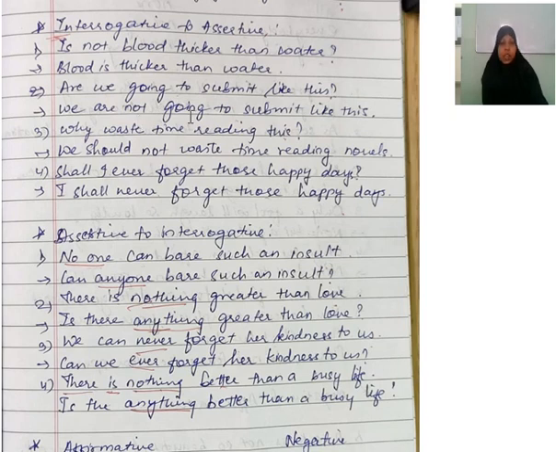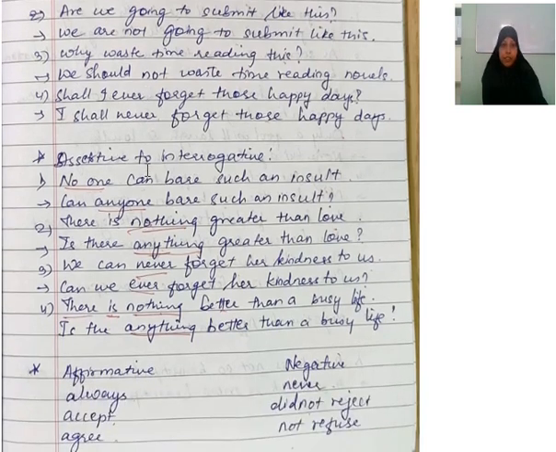Are we going to submit like this? It means what? We are not going to submit like this. Why waste time reading this? You will say we should not waste time reading this. Shall I ever forget those happy days? You will say I shall never forget those happy days. Means instead of ever you will write never. You will start with the noun in the assertive sentence here: I, we, pronoun, we, then blood, like that.